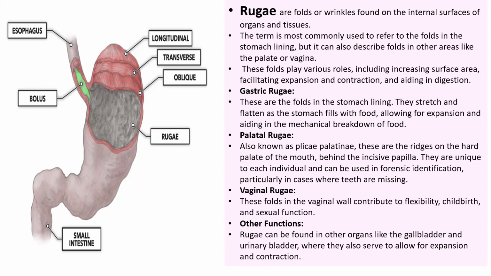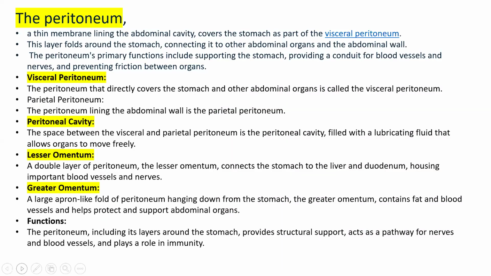Palatal rugae are found on your palate in your mouth, behind the incisive papillae. They are unique to each individual, and palatal rugae are used in forensic identification, particularly in crime scenes where teeth are missing. Vaginal rugae give flexibility during childbirth and other functions. Rugae are found in different organs, also in the gallbladder and urinary bladder, helping in their contraction and expansion.